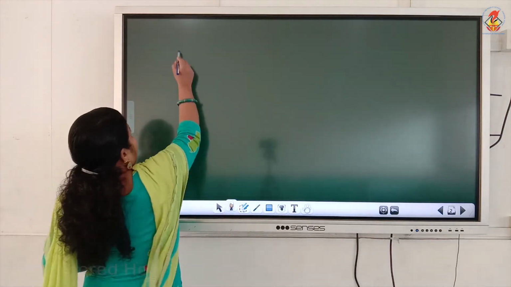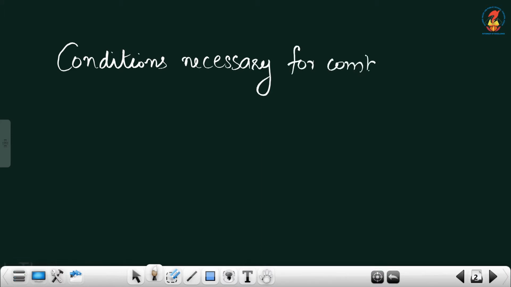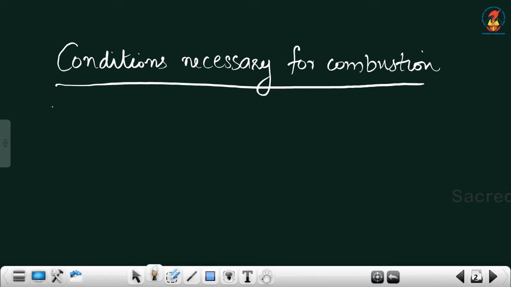Today we will see what are the conditions necessary for combustion to take place. What are the conditions necessary for combustion to take place?